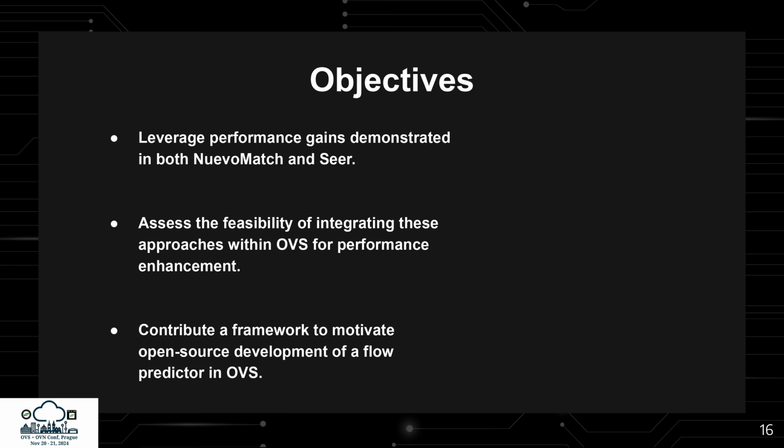Building on the performance gains shown in both NuevoMatch and Seer, this project explores how their caching and prediction methods could be integrated into OVS to enhance its efficiency and performance. The goal is to assess how feasible it is to bring these advanced approaches, like future-aware caching, into OVS to potentially boost its performance. Beyond that, the project also aims to contribute a framework that encourages open-source collaboration on developing a flow predictor for OVS, creating a motivational foundation for ongoing and future improvement and innovation in the open-source community.